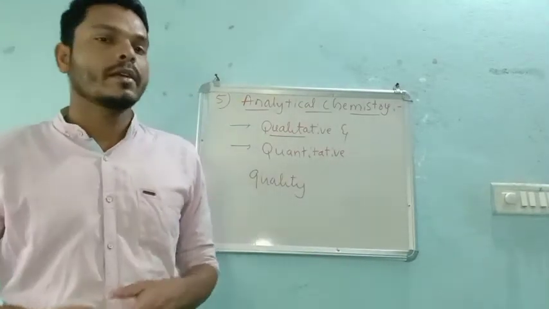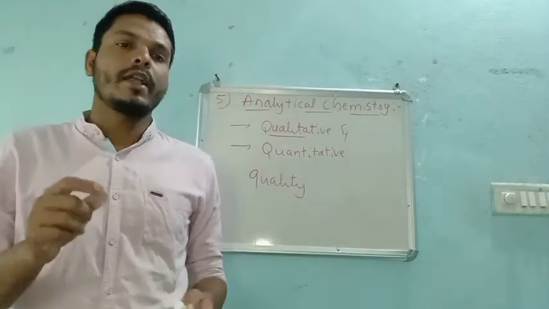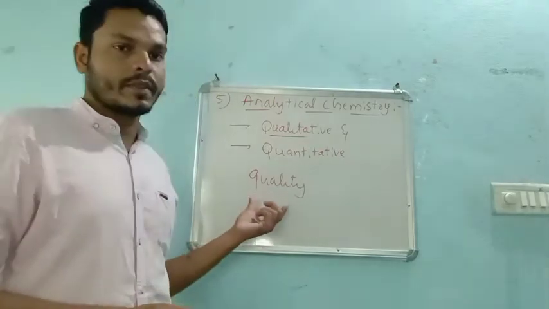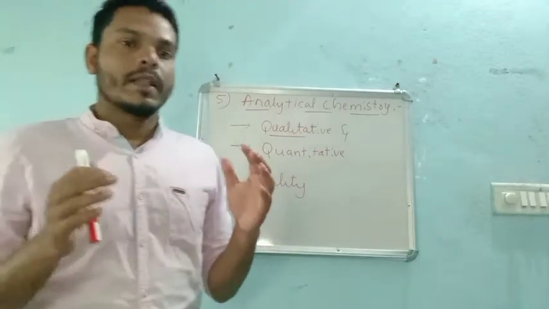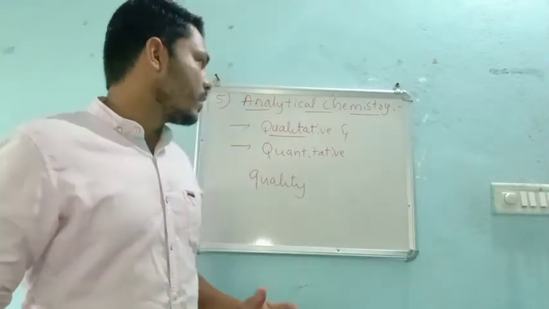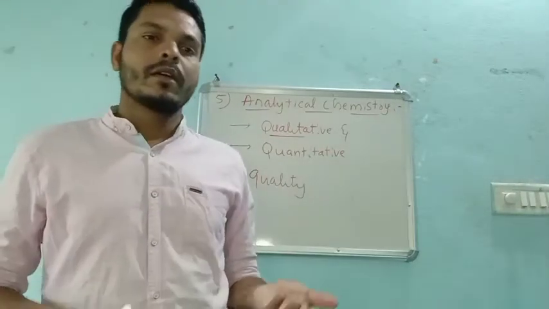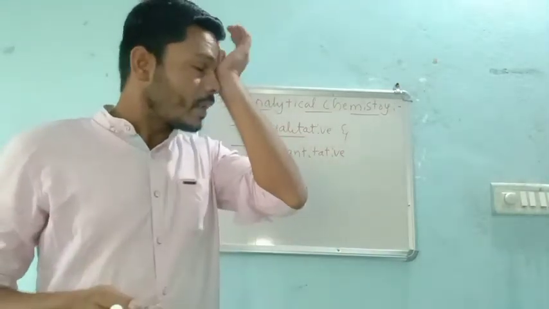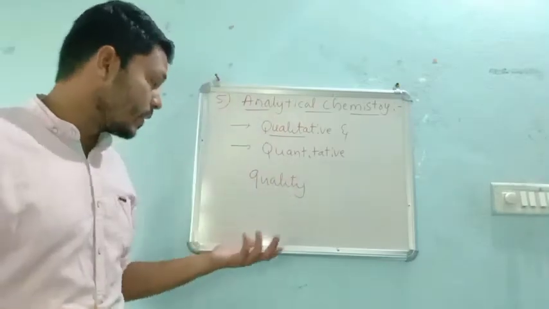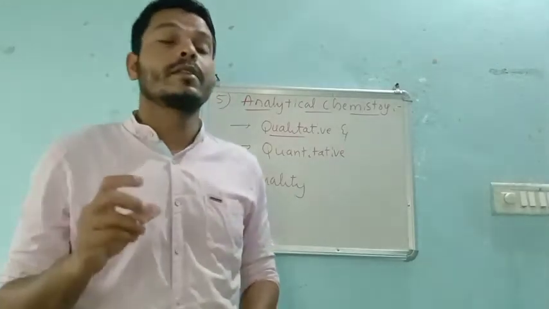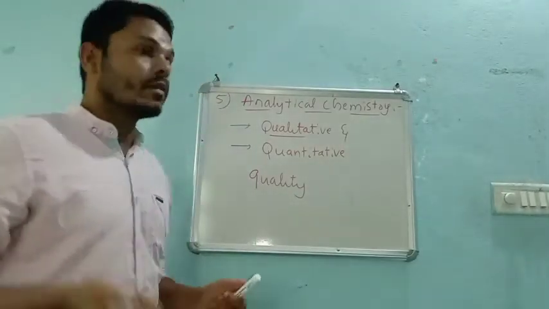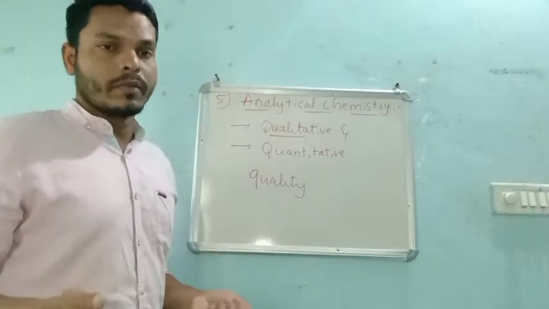Whatever we buy, we check its quality, whether it is solid, liquid, or any other quality it has.